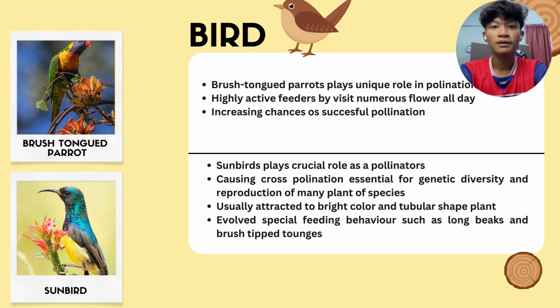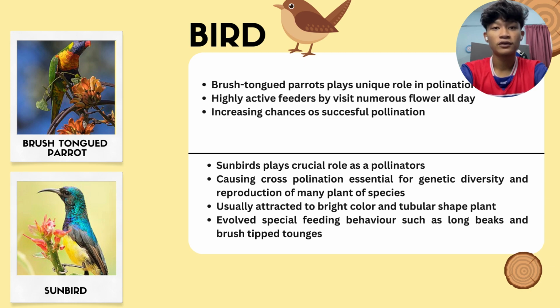The second example of bird pollination is the sunbird. Sunbirds play a crucial role as pollinators for many plant species. As the bird moves from flower to flower in search of nectar, it inadvertently transfers pollen from one flower to the stigma of another. This process leads to cross-pollination, which is essential for the genetic diversity and reproduction of many plant species.